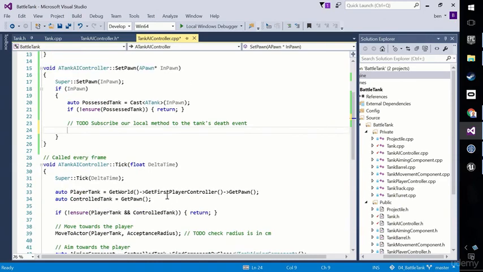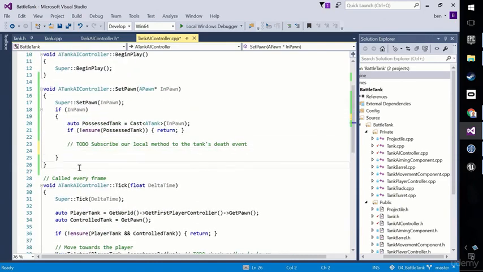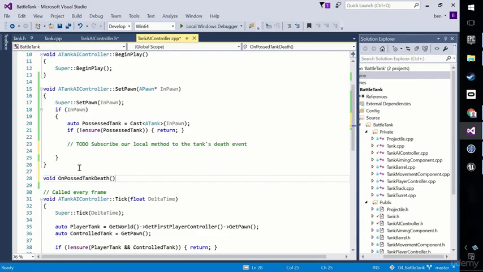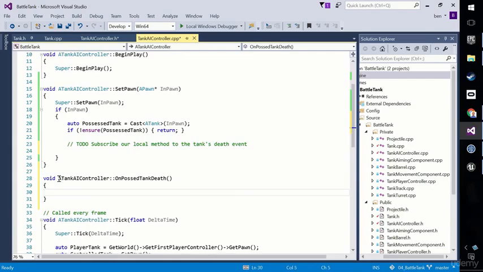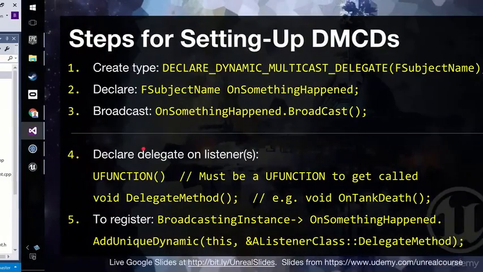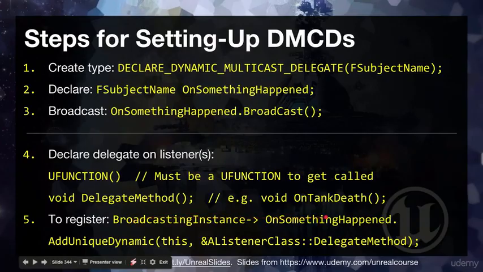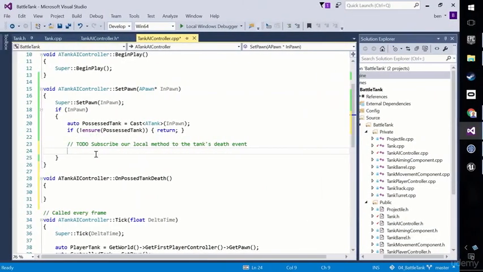We have to have a method here. So let's make this OnPossessedTankDeath directly below the SetPawn, I think, so we can see it. And then to turn that into a definition, we just need to, of course, put the class name in front and some squigglies. Okay, so now we have somewhere in memory that we can go, in order to handle the delegate when it gets called. So how do we do this? We say broadcasting instance OnSomethingHappens. So the broadcasting instance I set you up with, that's the possessed tank.